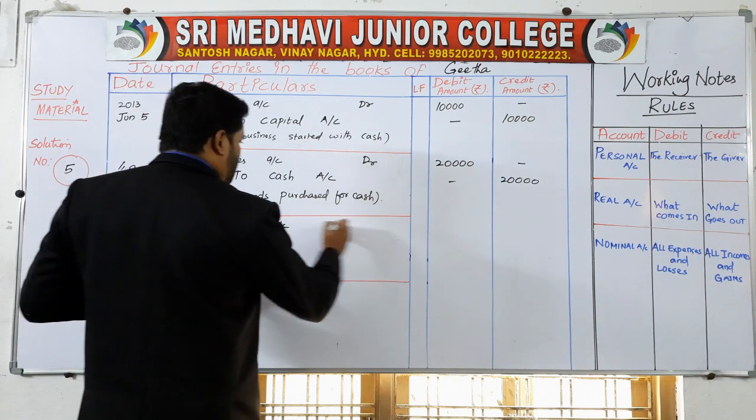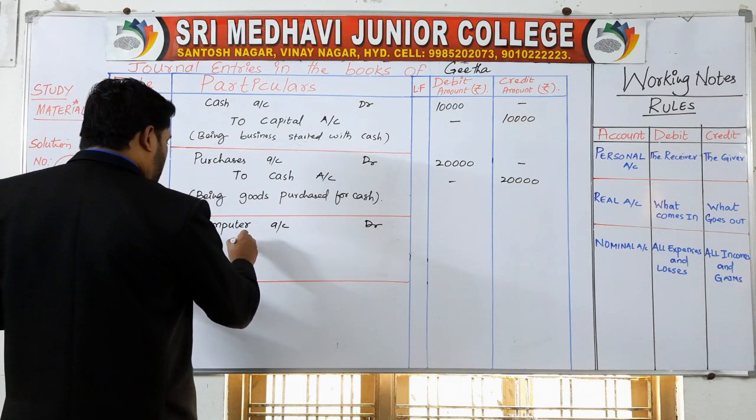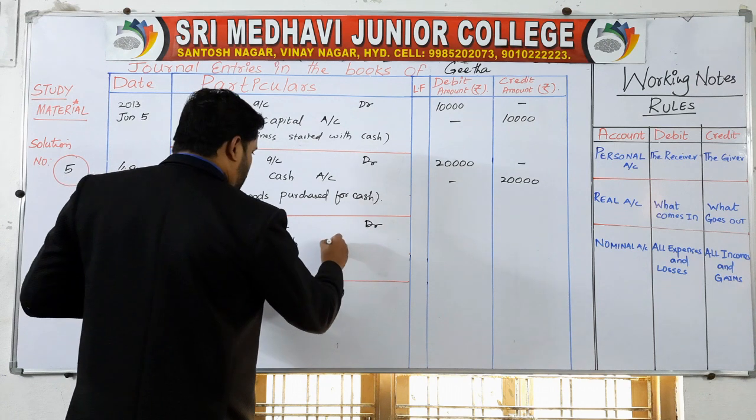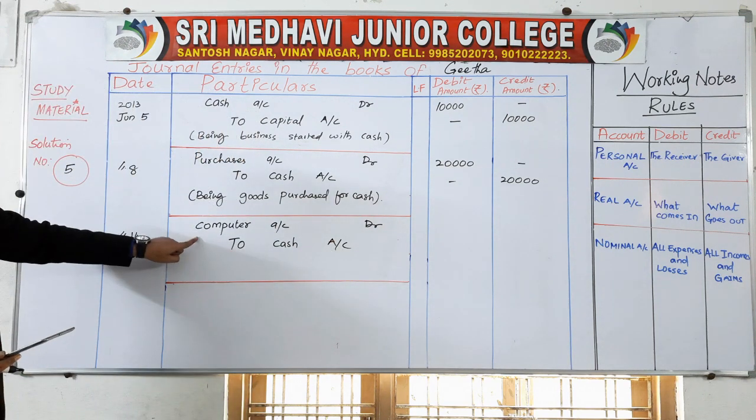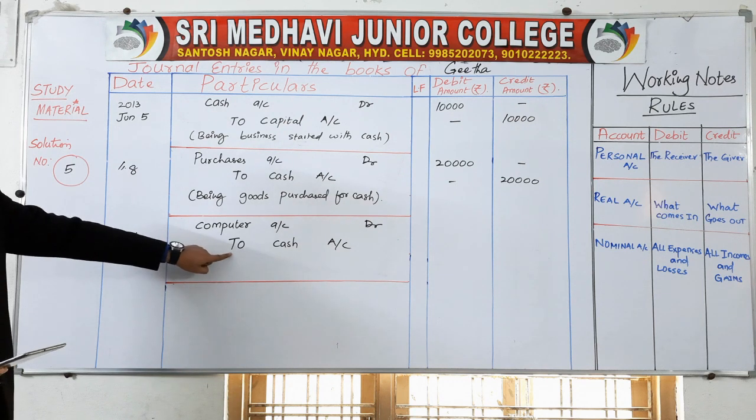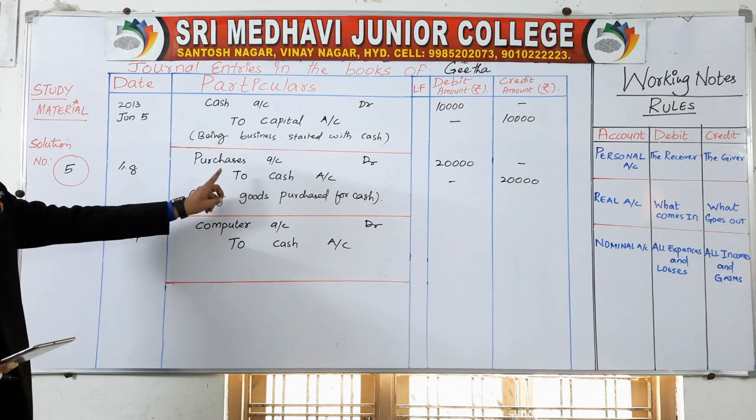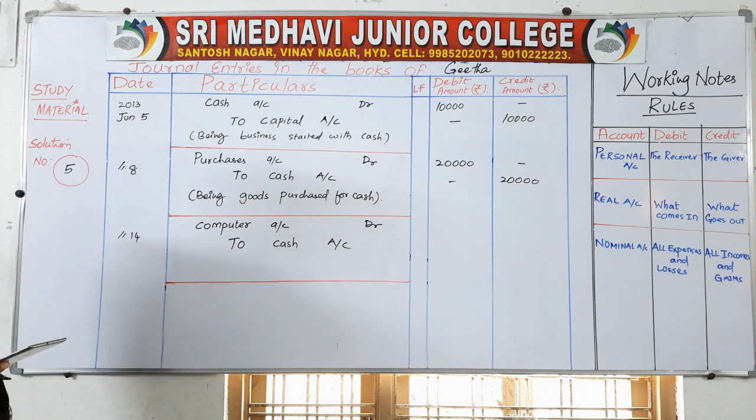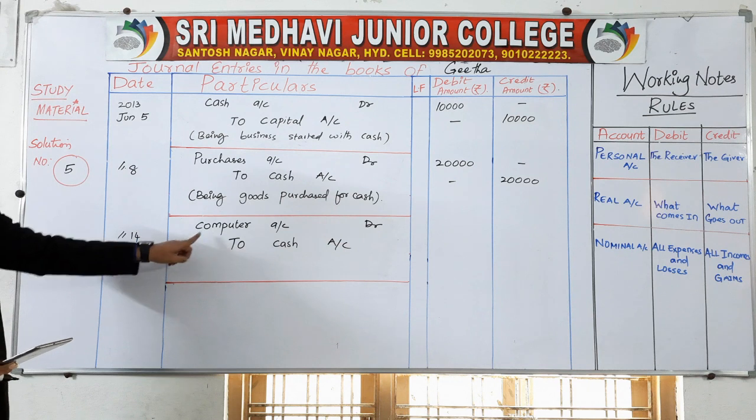Computer account debit. What's going out here? Cash. Cash account. Write the same generalities as it is. Don't write "to" from here. This is wrong. You have to write the "to" here, which means you have to write credit here. How I am writing, you have to write and solve the problem the same. Like this. You have to start "to" here, credit from here.